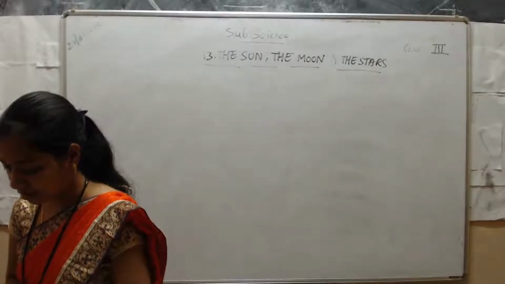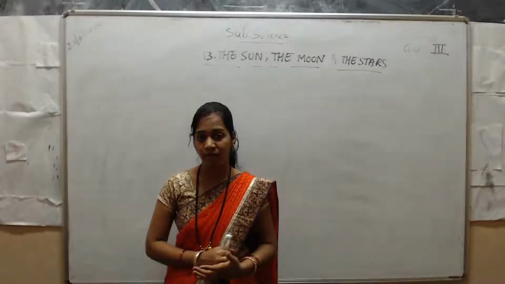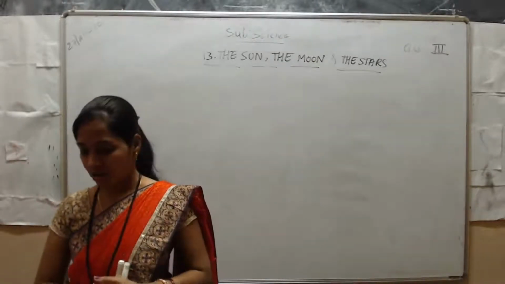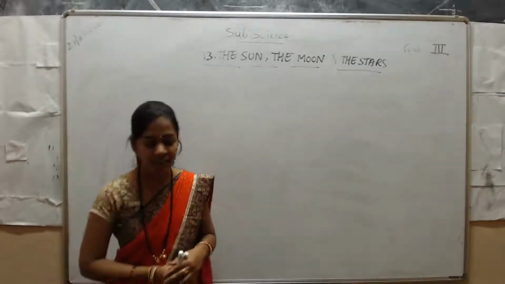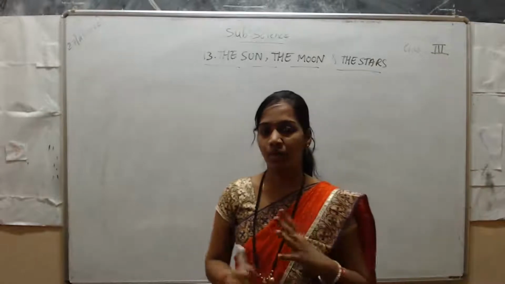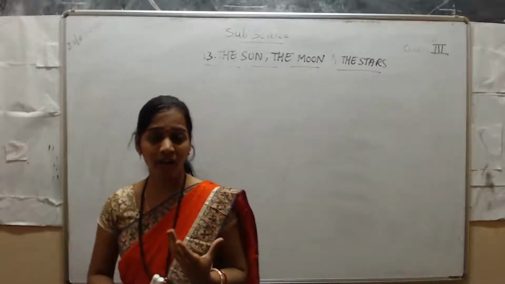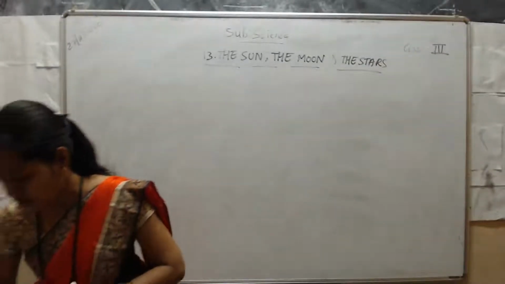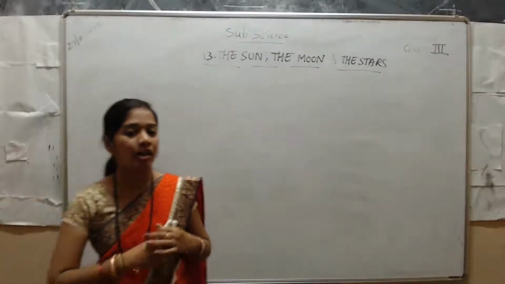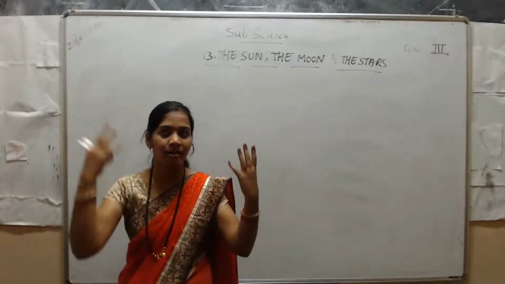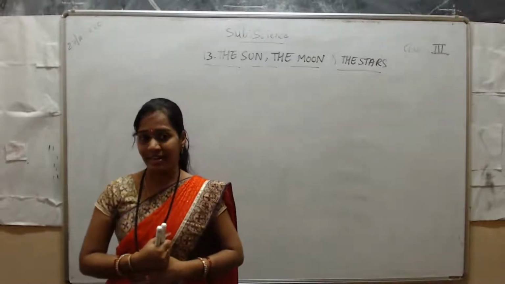In this lesson, we are going to study about the sun and its features, what its features are, and also the moon and its phases. We will see how many phases of the moon there are, what the moon is, and how we can see it. We can also see constellations and astronomy, the telescope, all the things present in the universe. About those celestial bodies in space we are going to study in this chapter.